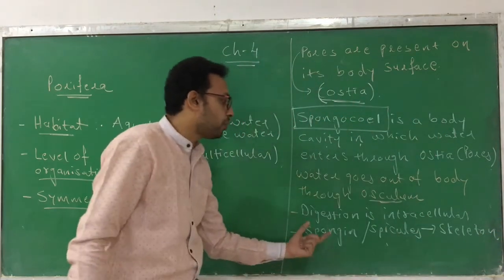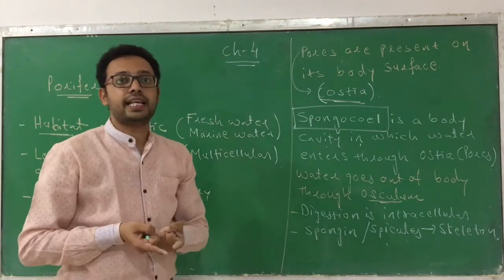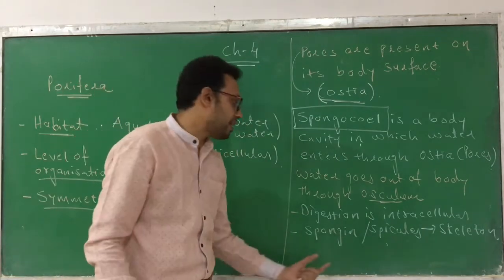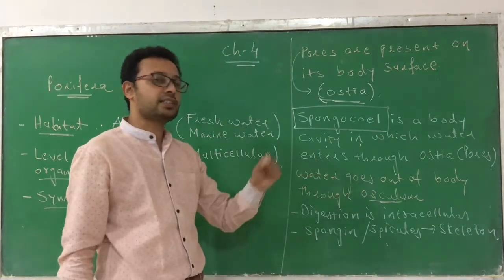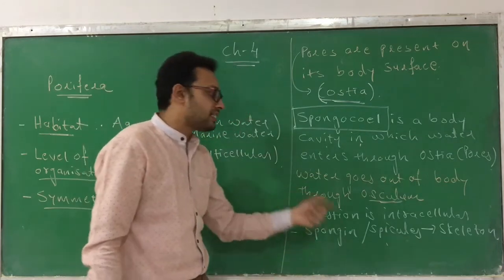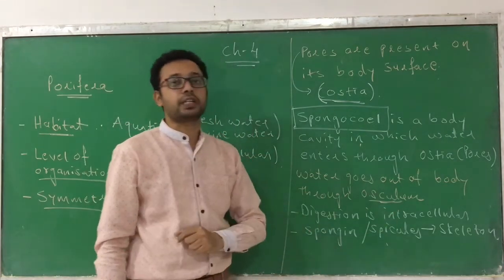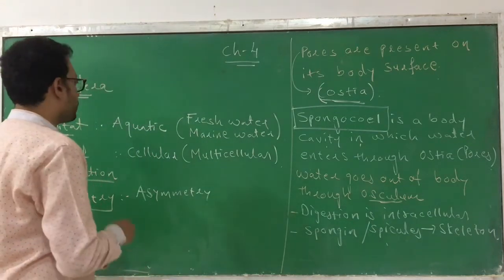Through this spongine and the spicules, they are able to maintain their shape. The shape is maintained due to the spongine and the spicules. So they have such a kind of skeletal system. Here the digestion is intracellular, and as a skeleton, they have spongine or spicules. This is the variety that can be found in it.